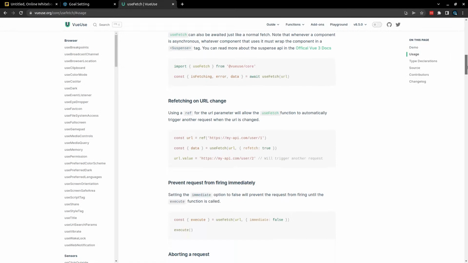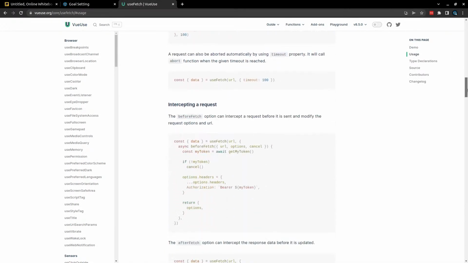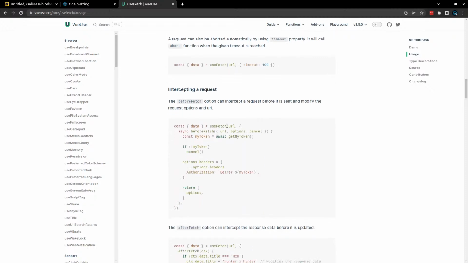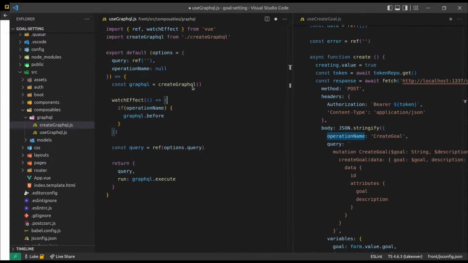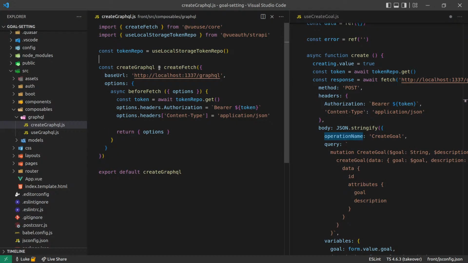Surely they have an example where they show you how to set headers. All right, they just allowed you to send options through here with beforeFetch. So that means that at this point, when I say createGraphQL, I want to have the ability to send those options through.